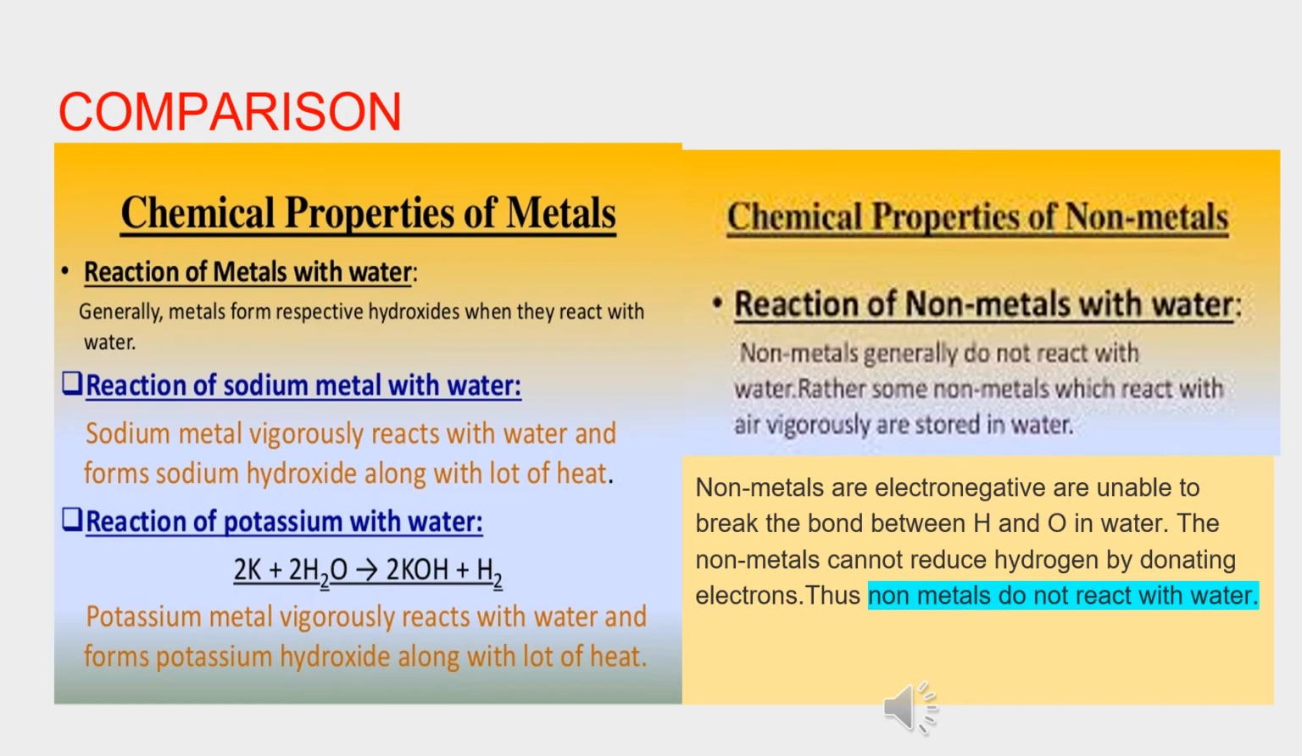Phosphorus is an exception. See, in science, whenever we are talking about things, exceptions are always there. So you must take care of those exceptions also. The phosphorus is here, and non-metals basically are electronegative in nature. So they are taking up electrons, right? So they are unable to break the bond between the hydrogen and oxygen. And that is one of the biggest reasons that non-metals do not react with water. So it is very simple, the comparison in front of you.